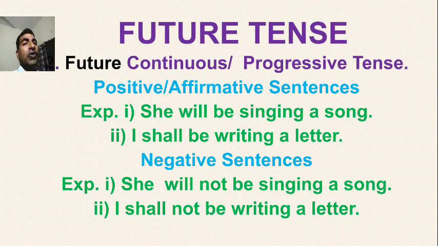And future tense, future continuous or future progressive, positive affirmative sentence: shall be and will be according to subjects. So she will be singing a song, I shall be writing a letter. Will be or shall be is added. In negative: she will not be singing a song, I shall not be writing a letter. Not comes between will and be.